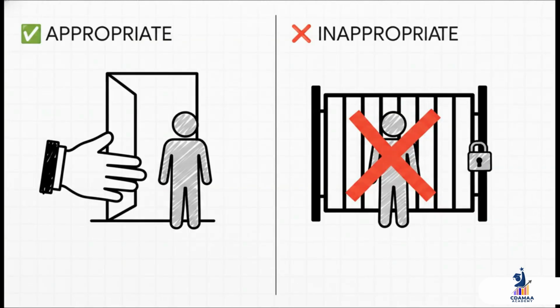And this right here shows exactly what that means in the real world. If our model flags a student as likely to fail, the right response is to start a conversation. It's a signal to offer support, maybe some mentorship or tutoring. The completely wrong response is to use that prediction to automatically punish someone, like kicking them out of a program. A prediction should always be a doorway to help, never a closed gate.